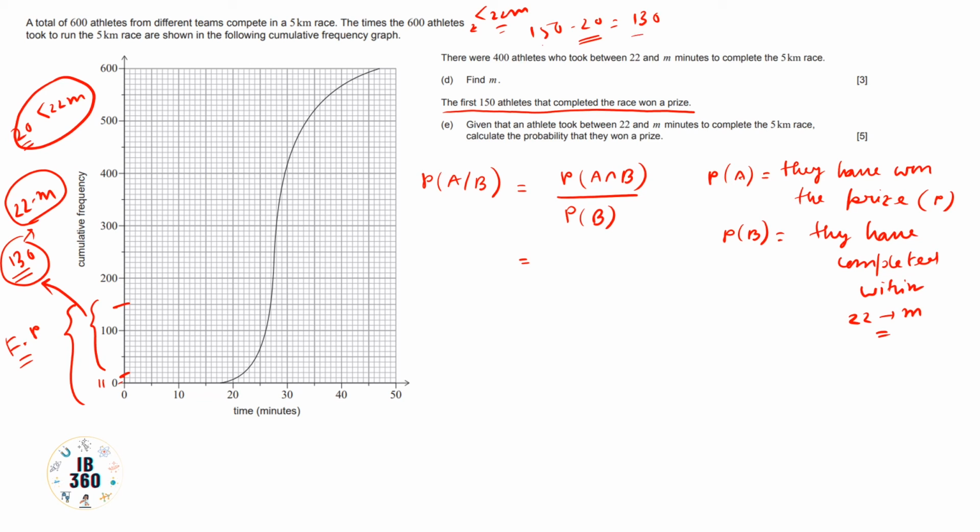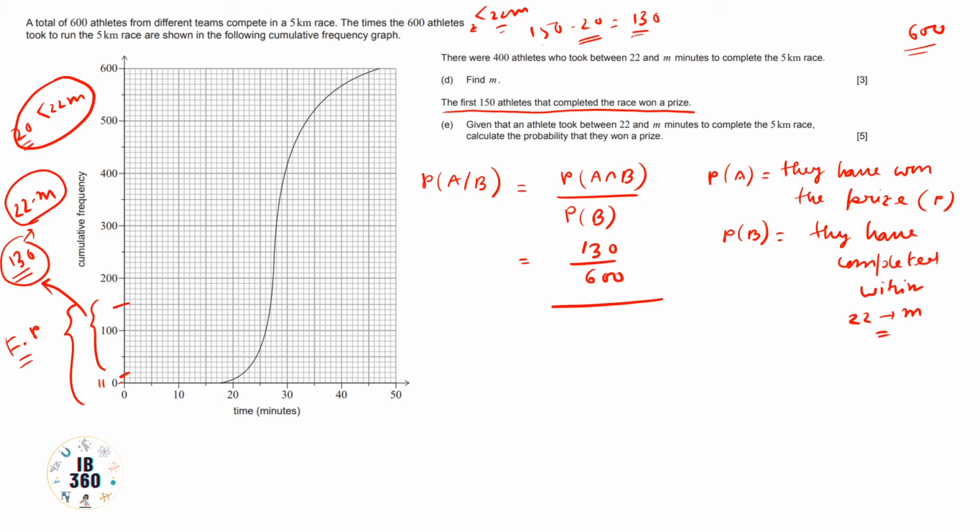So the people who have completed the race in 22 to m minutes and won the prize are 130. Their probability will be 130 divided by 600, as there are 600 participants in total.